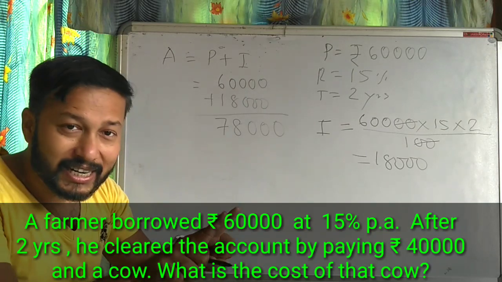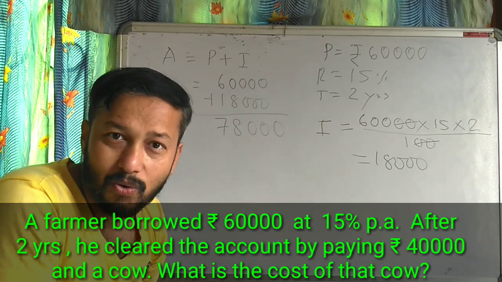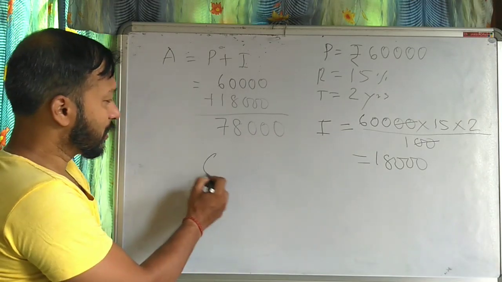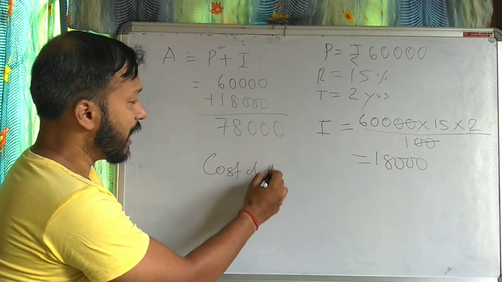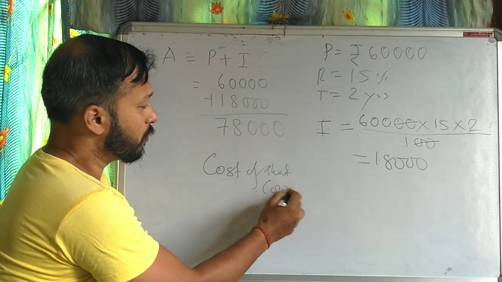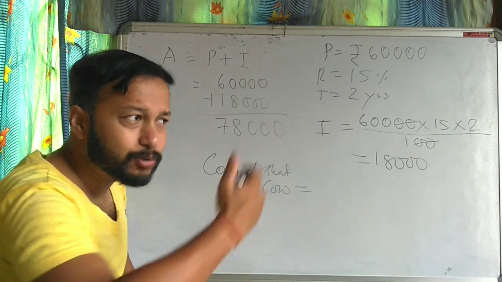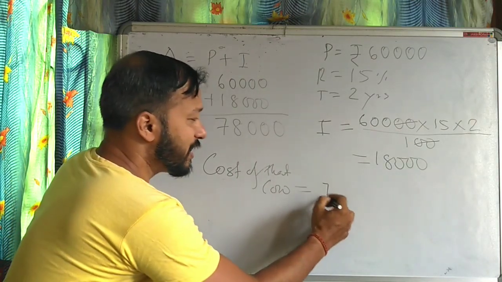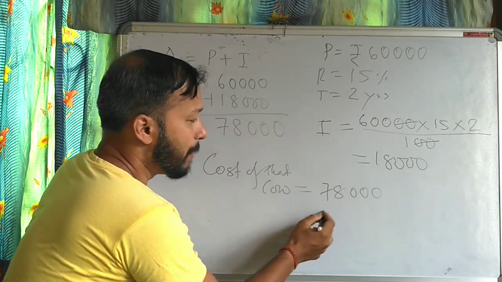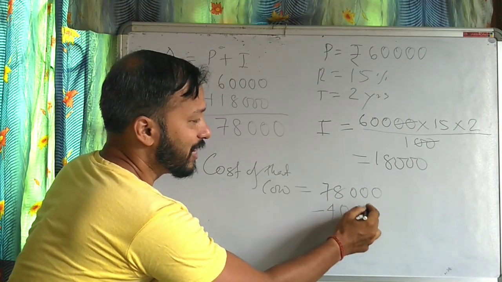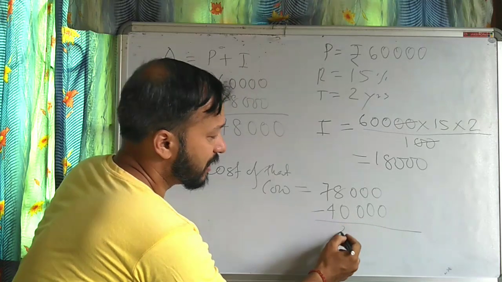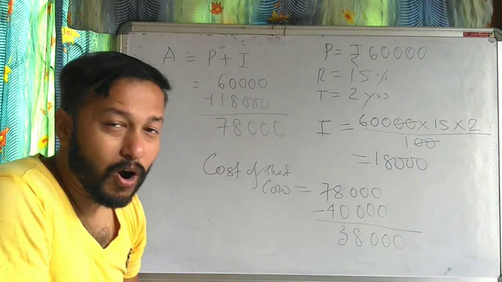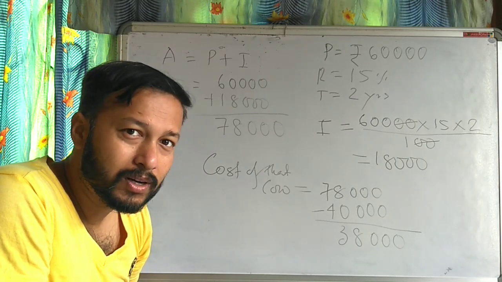So if you subtract it, you will get the cost of that cow. Cost of that cow equals 78,000 minus 40,000, that is 38,000. This is the amount of that cow.